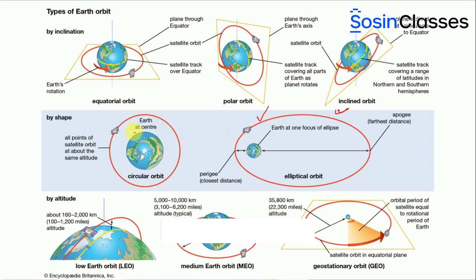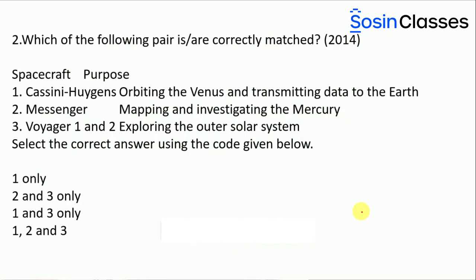Then based on the shape you have circular orbit and elliptical orbit. Based on altitude you have low Earth orbit, middle Earth orbit and high Earth orbit. One of the types of high Earth orbit is geostationary orbit, and one of the types of geostationary orbit is geosynchronous orbit. So that is one kind of question that has been asked in the UPSC from Science and Technology. Now let us look at the second question that has been asked in Science and Technology, and this is basically a factual question. This was asked in the year 2014.